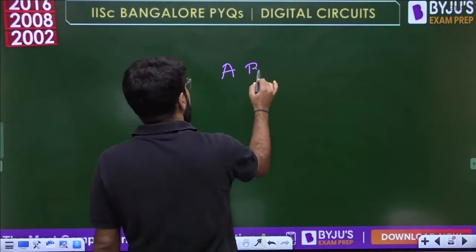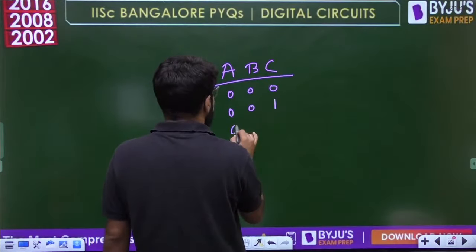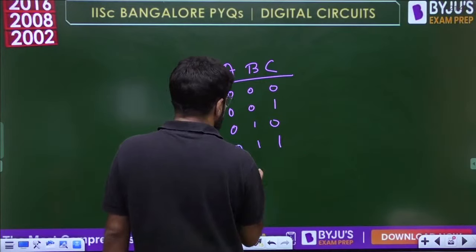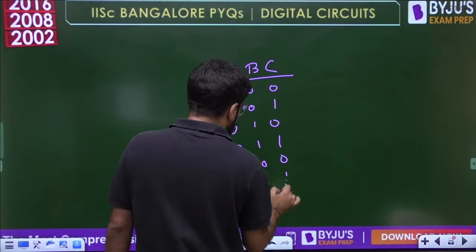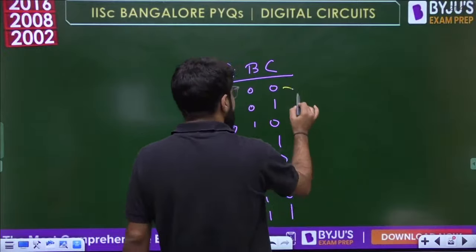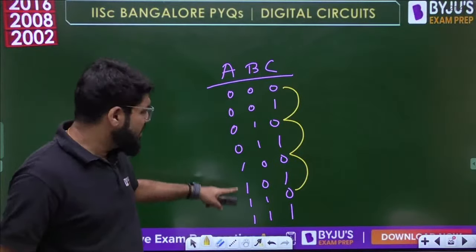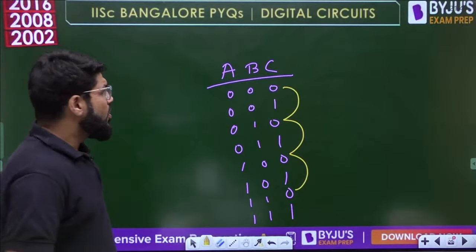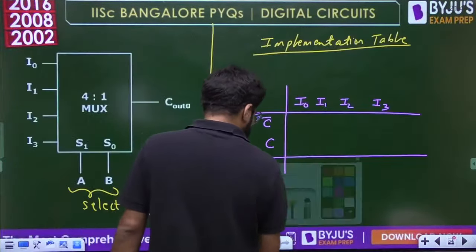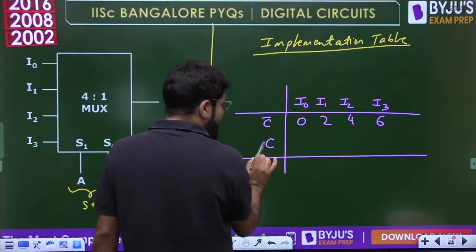देखो ABC 0 0 0, 0 0 1, 0 1 0, 0 1 1, 1 0 0, 1 0 1, 1 1 0, 1 1 1. We know these are all the 8 combinations. So guys, where is the C 0? At every alternate term, that is at every even term, it is equal to 0. So what are the minterms that should be written here? 0 2 4 6.